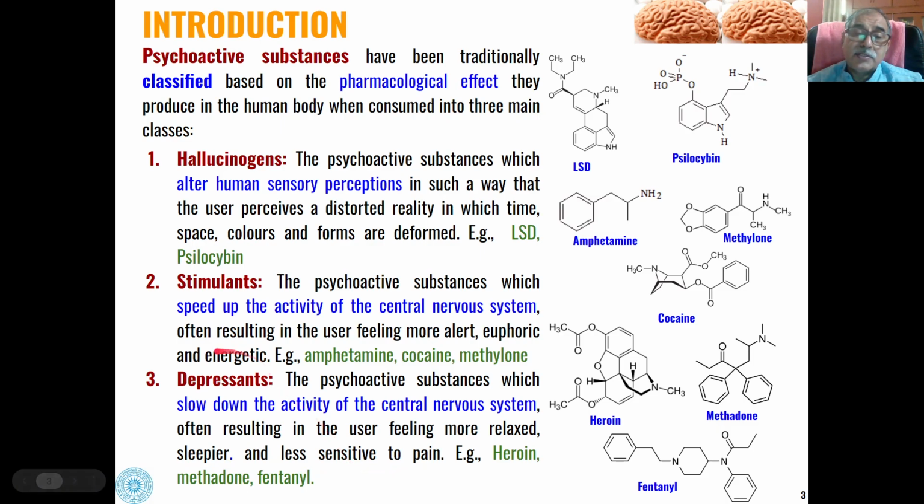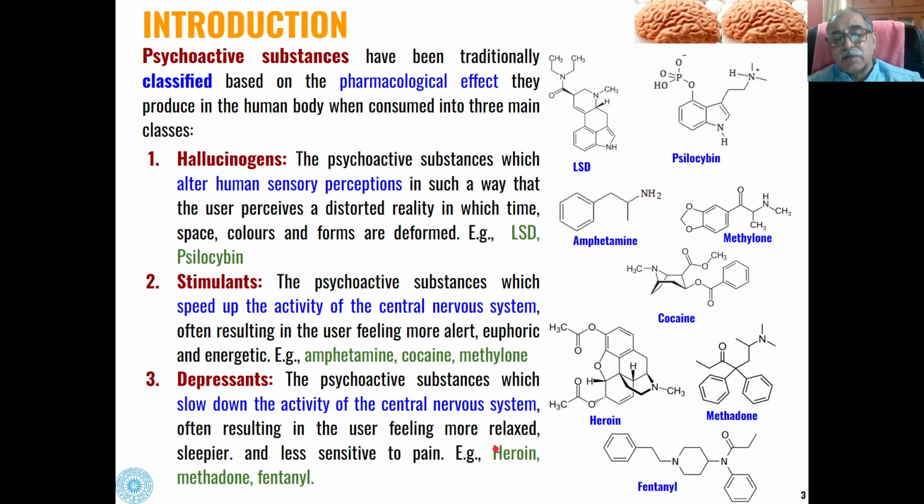So depressants cause our central nervous system to work more slowly. The common examples are heroin, methadone, then fentanyl. All these are examples of depressant psychoactive substances.